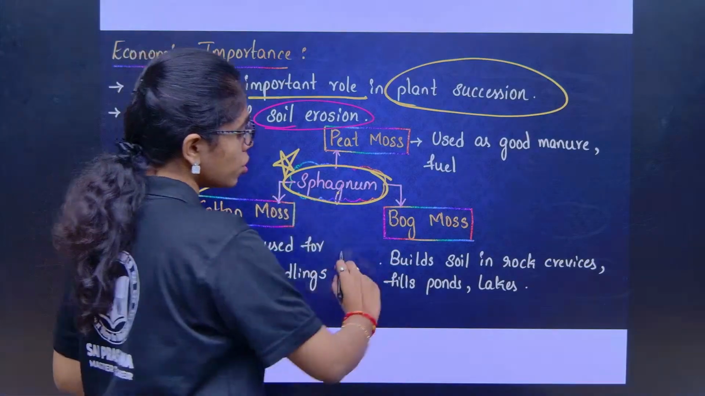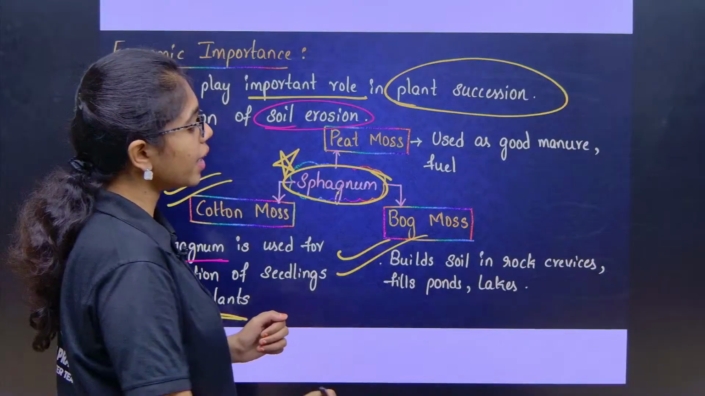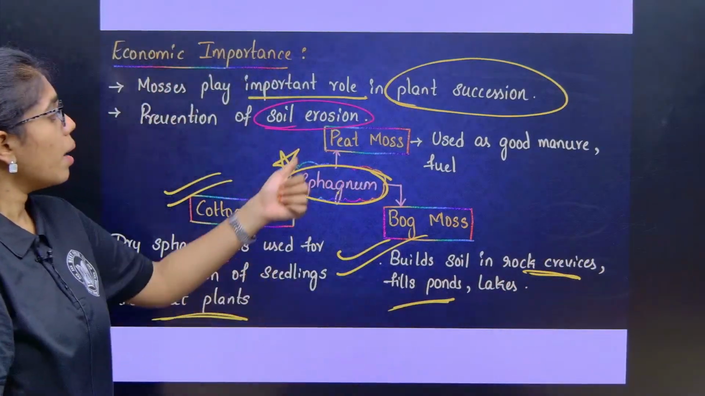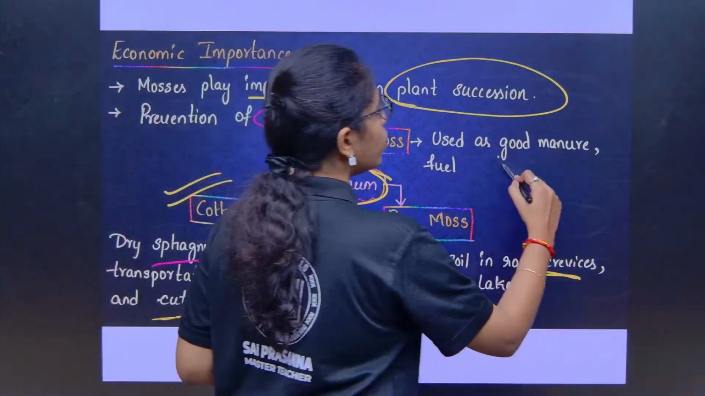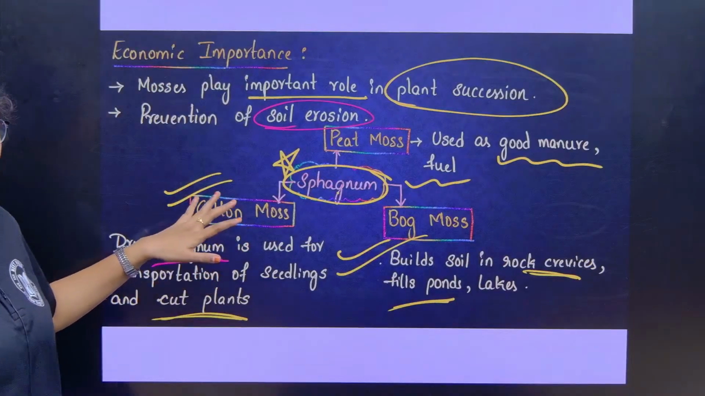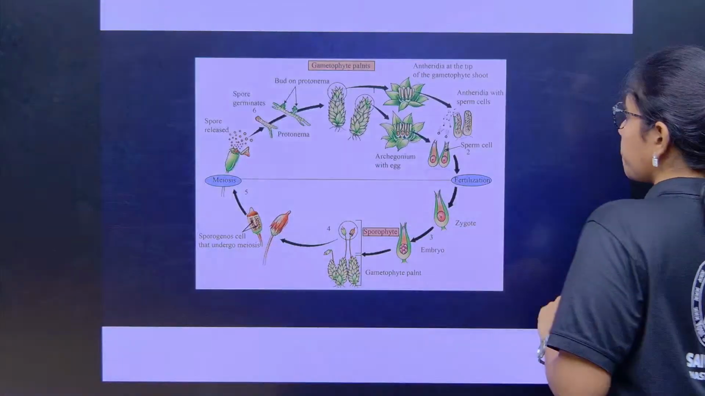Bog moss is used to build soil in rock crevices, and it will fill ponds and lakes. Peat moss is used as good manure and fuel. Clear, right? So this is about the economic importance of bryophytes.